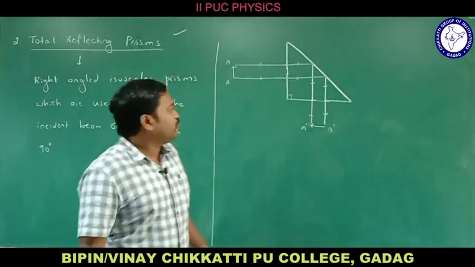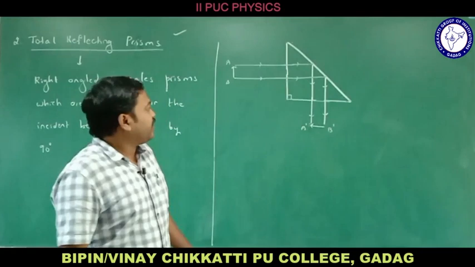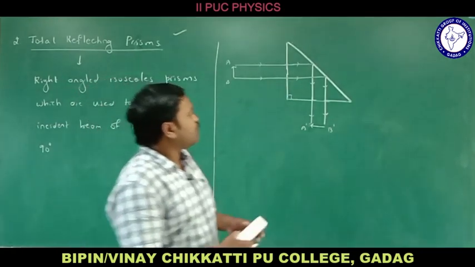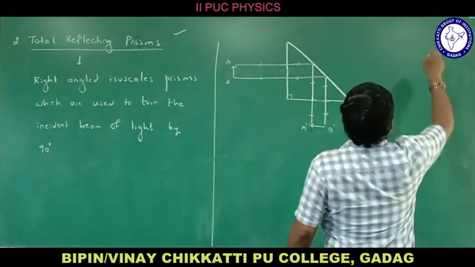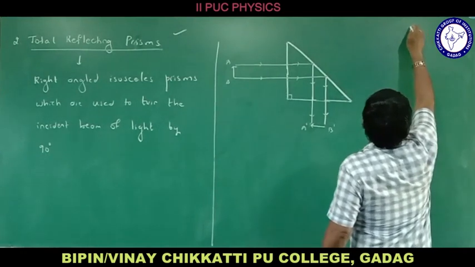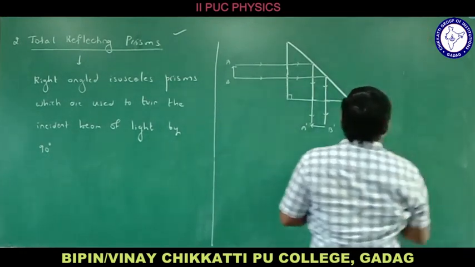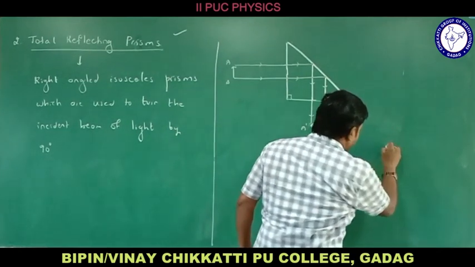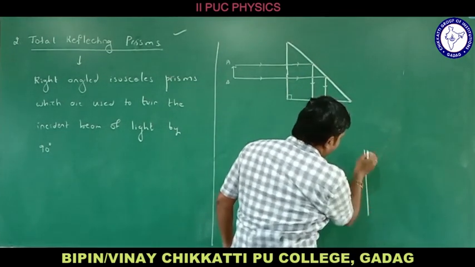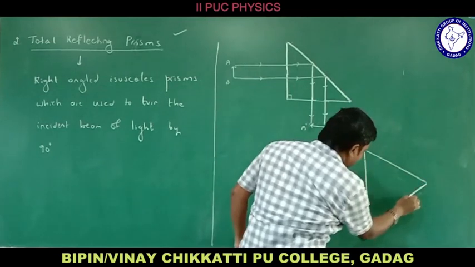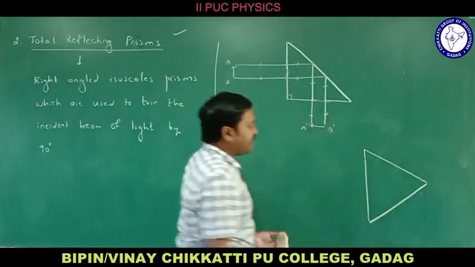Okay, let me go with the further things now, right? Now let us check what happens if you take a different kind of right angle prism. Okay, let me consider this here. This is a prism. Let me consider here so that it will be clear to you all. Let me consider this is a right angled prism.